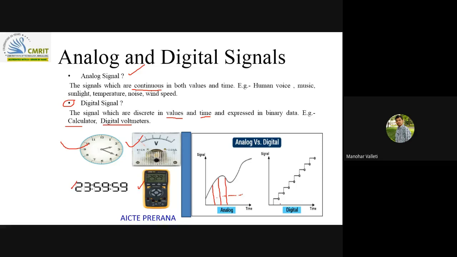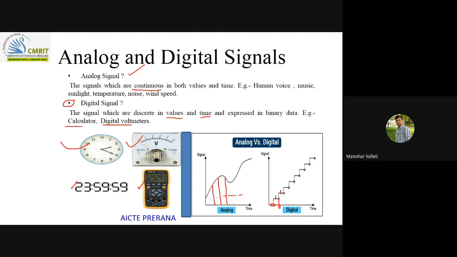So you just see discrete means at this particular instant is fine. But here you just see the signal value, whether 0 or 1, we don't know. In the same way here, at this particular instant of time the signal value is this or this, we don't know. So that's why if an undefined thing is there, then we can say that in the time domain, that is discrete in nature.